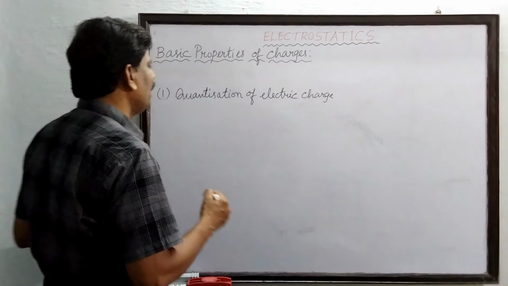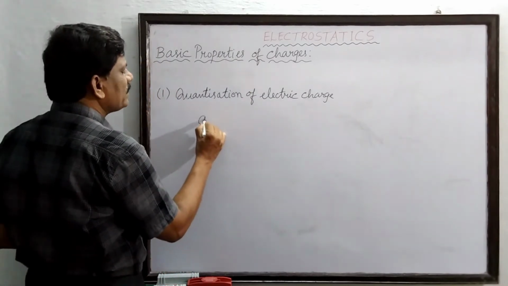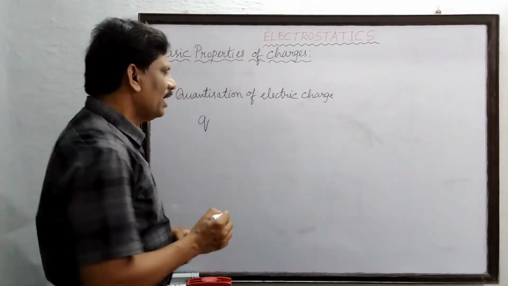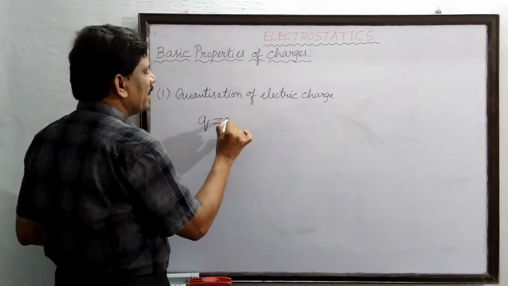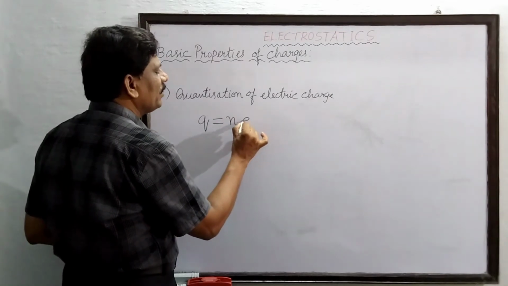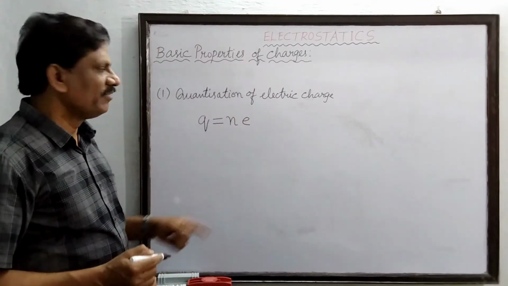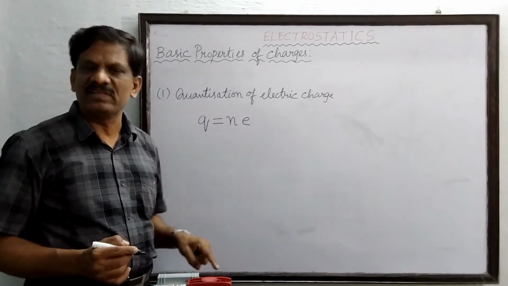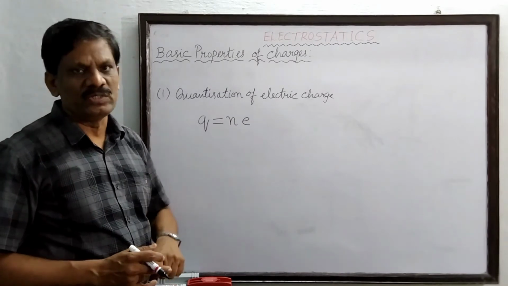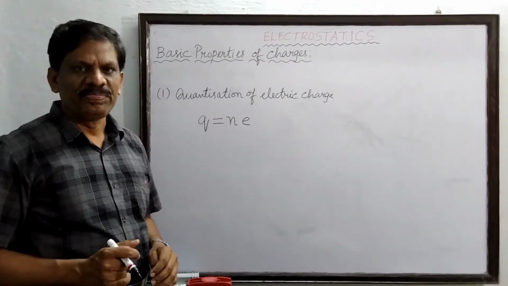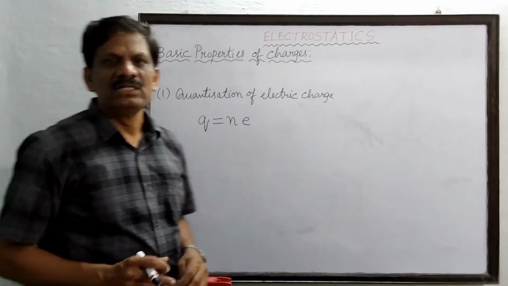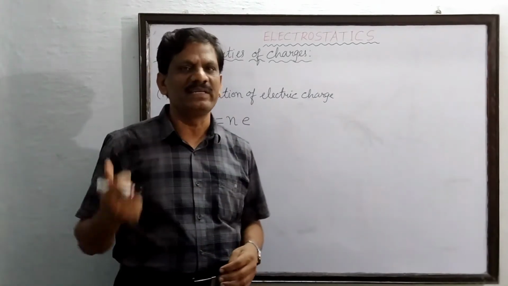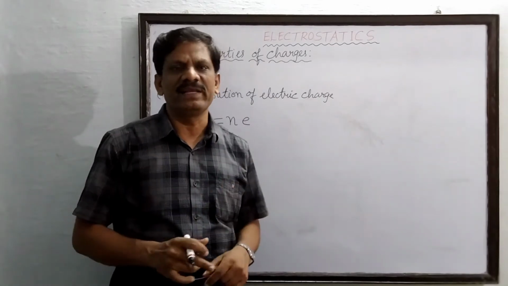Say for example, if Q is the quantity of charge gained or lost by the body, it is always expressed as an integer multiple of the fundamental unit of charge. The fundamental unit of charge is either the charge of the electron or the charge of the proton, since both are equal in magnitude but opposite in polarity. So when you rub two materials, only integer multiples of electrons may be lost or gained. There will be no fractional electrons.